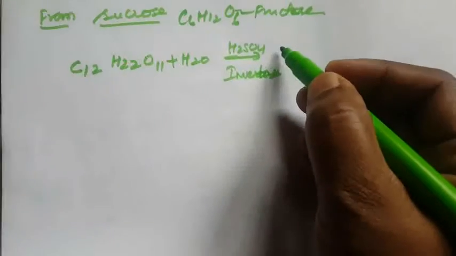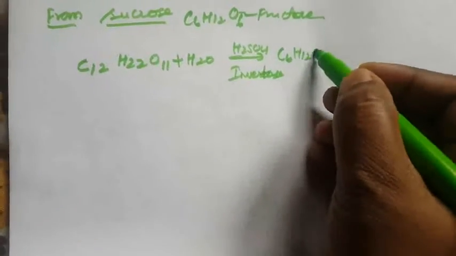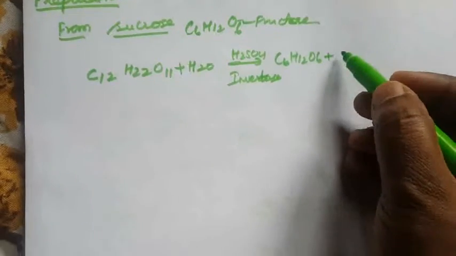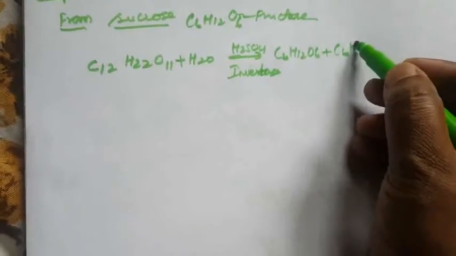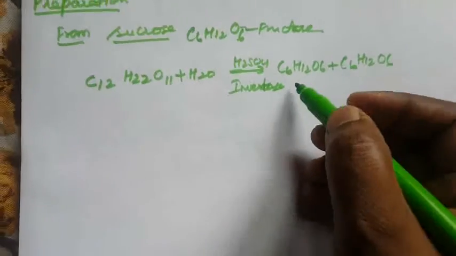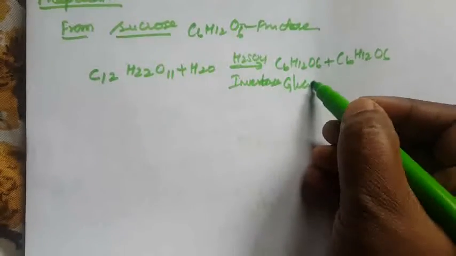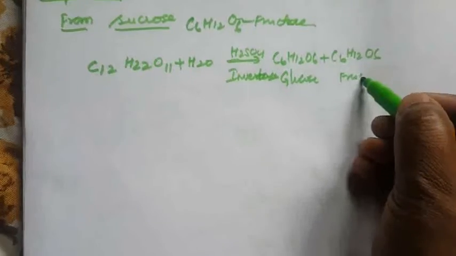What is the formula of glucose? C6H12O6. Glucose and fructose are formed as equal molecules. C6H12O6, one is glucose and another one is fructose.